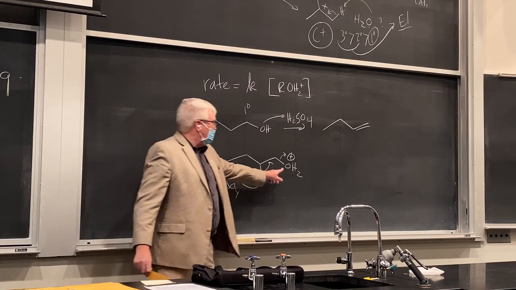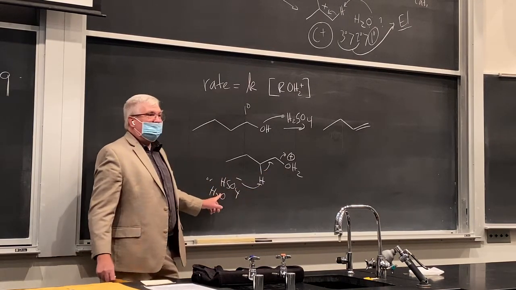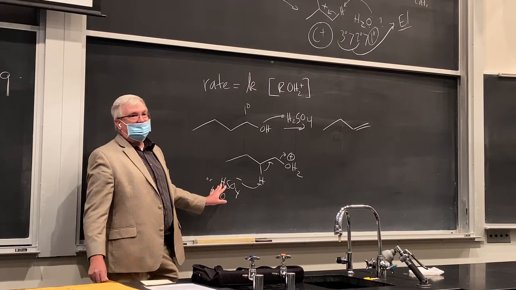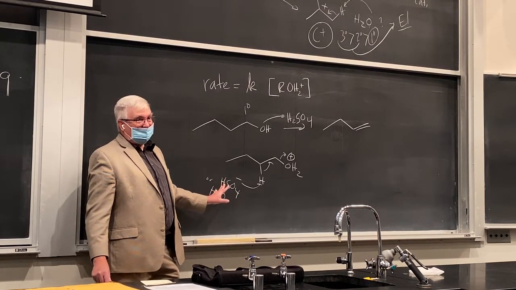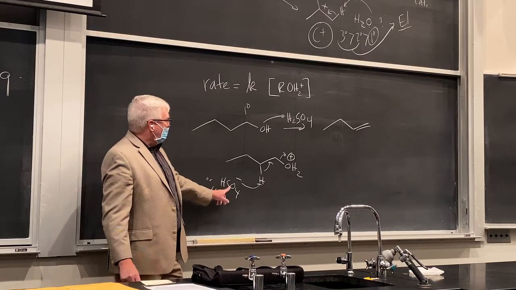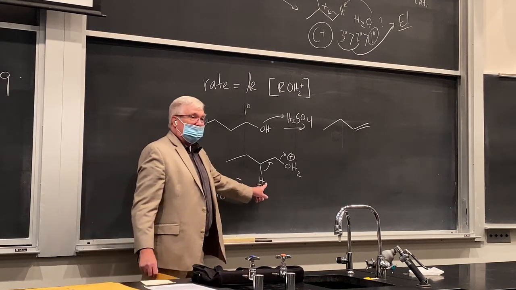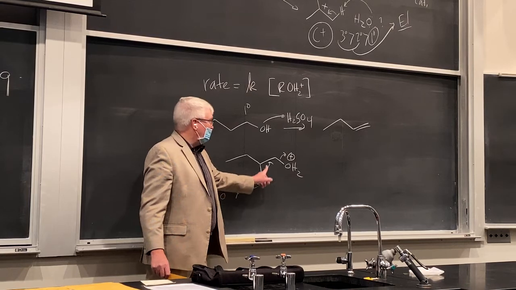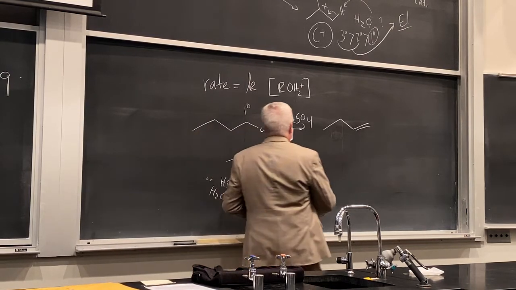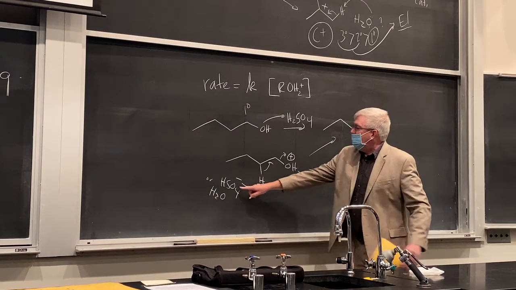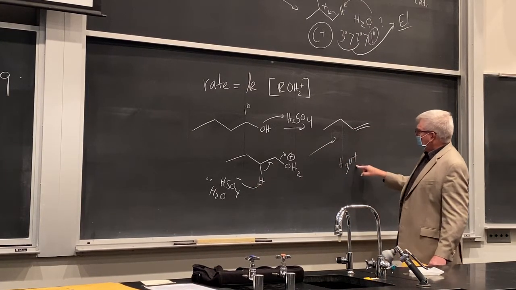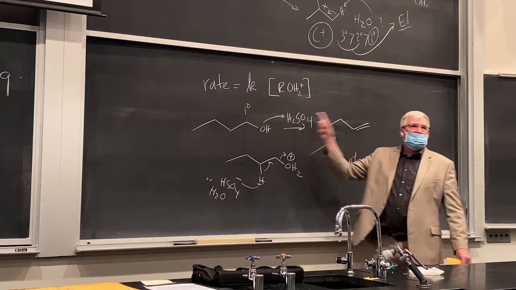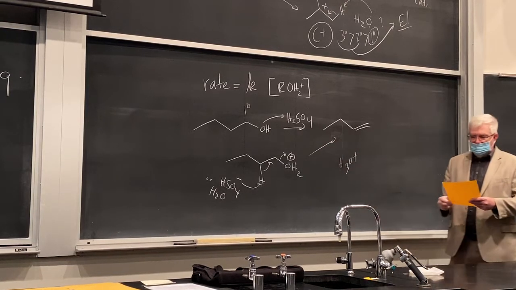We've got a better leaving group now. And then we have a base. These are lousy bases, right? This is not tert-butoxide. But with primary, they go. They're very slow, but it's got to wait around for some base to pull off the proton at the beta position and then go directly to this. And you see that generates the catalyst again, right? Then you have hydronium ion, and that can go back and protonate more alcohol and bring it over, okay?